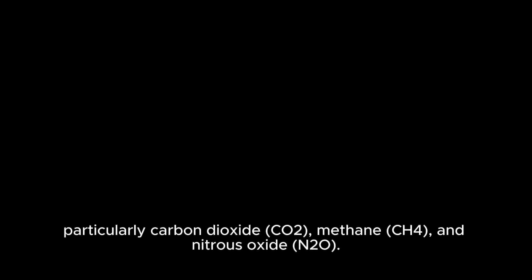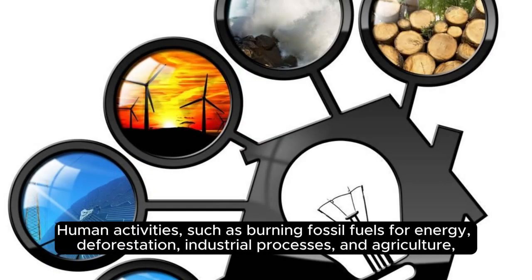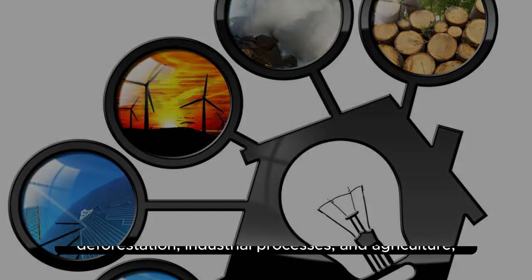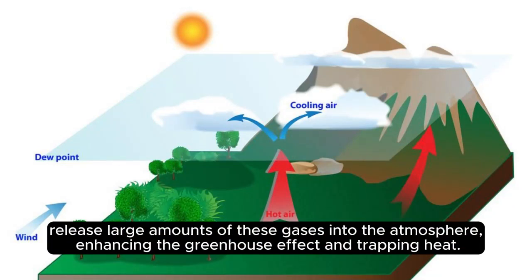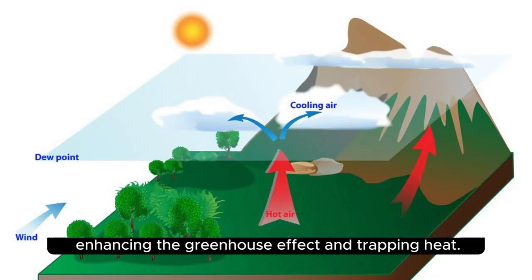carbon dioxide (CO2), methane (CH4), and nitrous oxide (N2O). Human activities, such as burning fossil fuels for energy, deforestation, industrial processes, and agriculture, release large amounts of these gases into the atmosphere, enhancing the greenhouse effect and trapping heat.